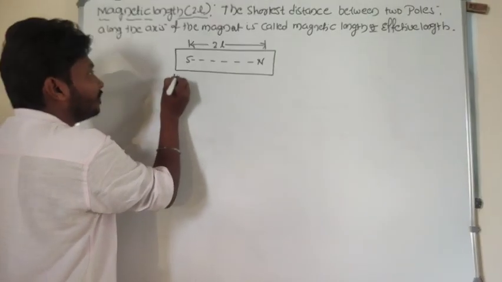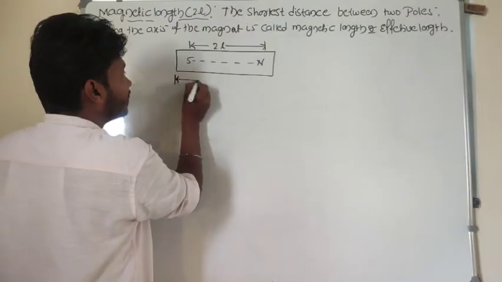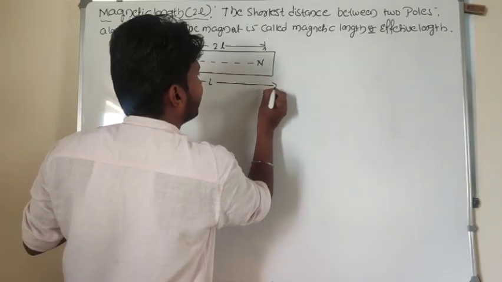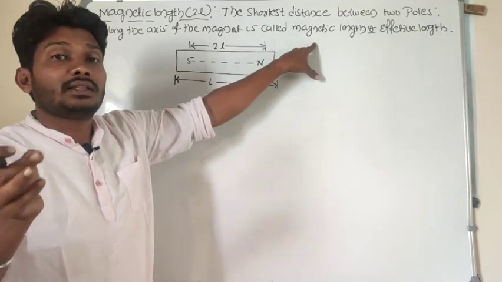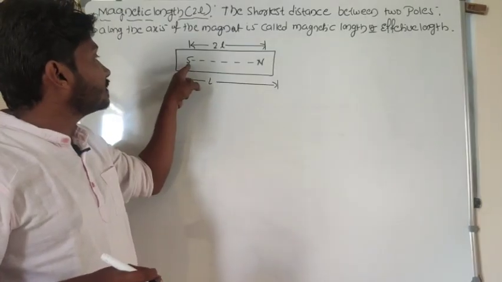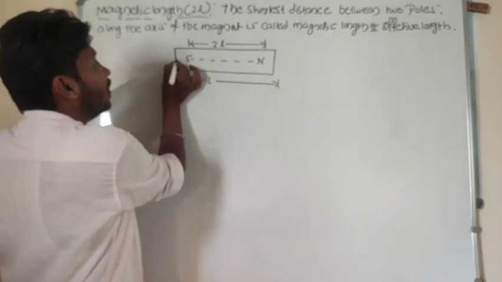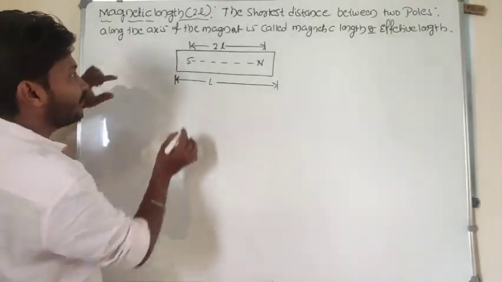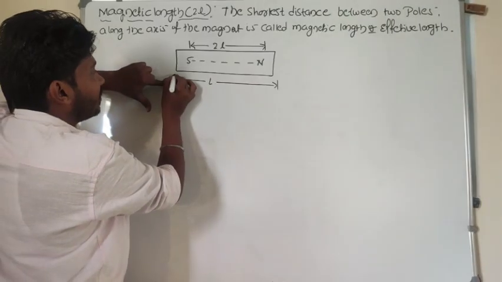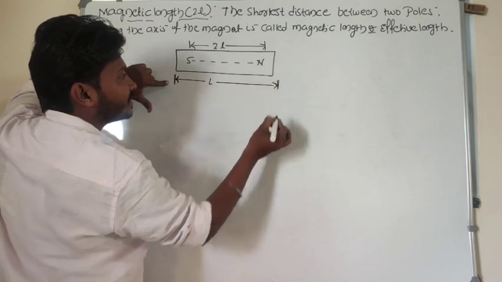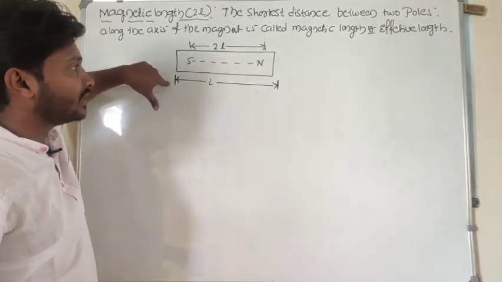But look at here, the end to end distance we can consider as geometric length. Effective length or magnetic length means the shortest distance between the two poles. So this is the shortest distance. In case of a magnet, poles are not present exactly at the edges, they are present somewhat inside the magnet. This shortest distance is the magnetic length, whereas the end to end distance is the geometric length.